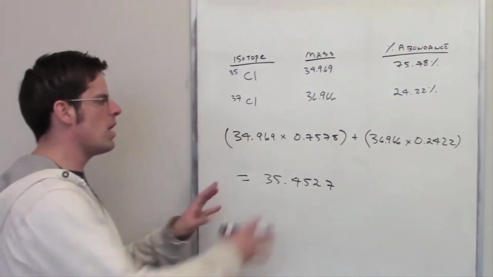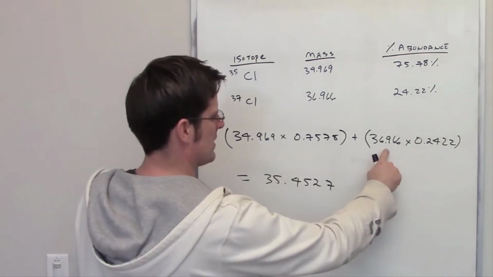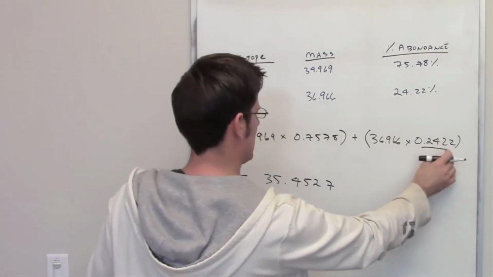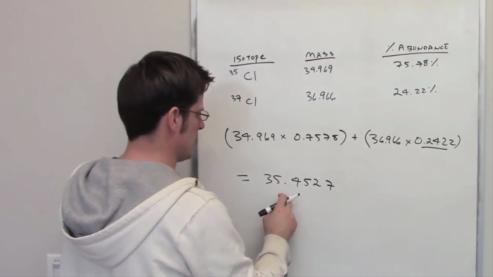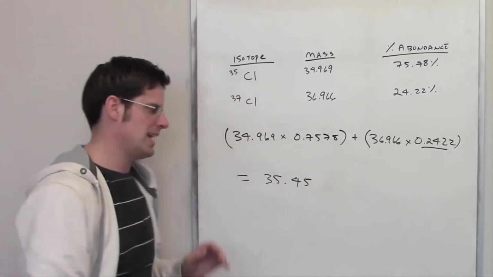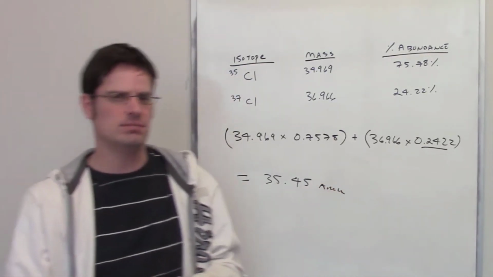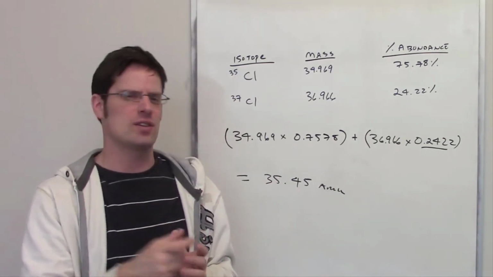Now, if we want to round to the correct number of significant figures, I think that the term that has the smallest number of significant figures is this one right here. It's got 4. So I'm going to want to round to 4 significant figures. So we'll go ahead and do that right here. That would be the final answer in AMU that I would give for this problem. Got it? Good. Hopefully you can do the following percent abundance questions on your own.